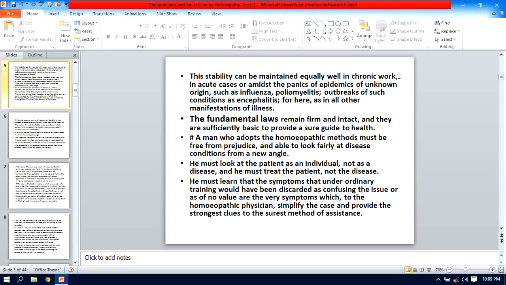treatment which requires more time for the restoration of health, while in acute cases also there is the panic of epidemics. You know, we now experience the panic of epidemics in this pandemic of COVID-19. No medicine and no vaccine is available for this epidemic, because according to homeopathic principle every epidemic is new, isn't it? It is not repeated, as the previous epidemic is very much different from the next epidemic, and therefore the same thing happens here, as this